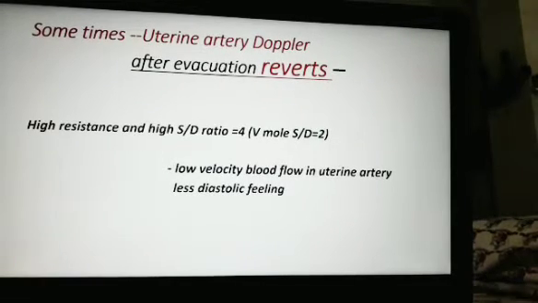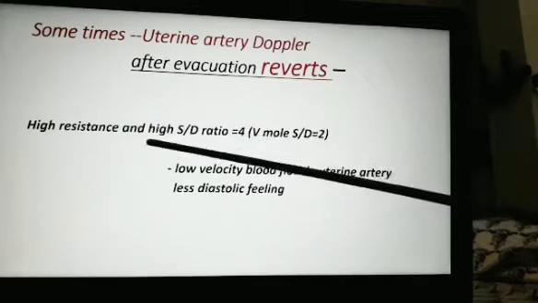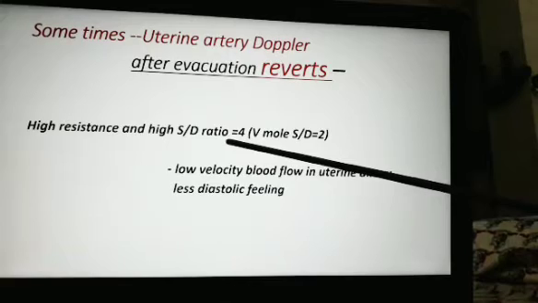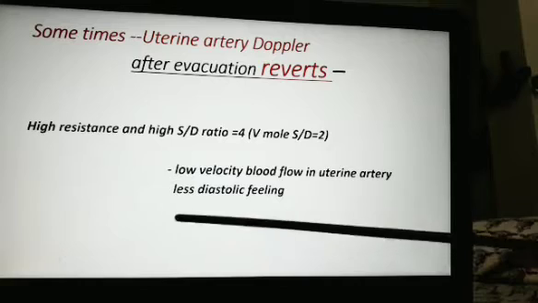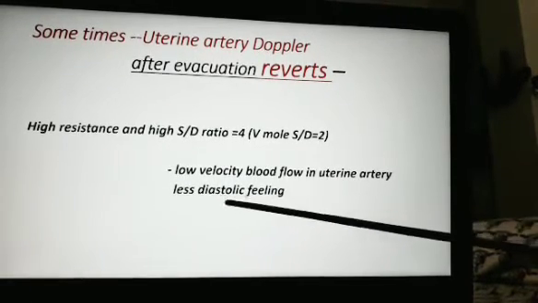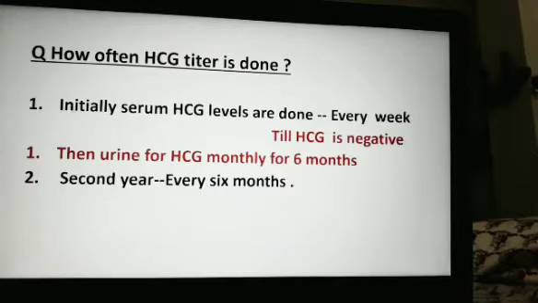Sometimes uterine artery Doppler can also help if serum HCG titer is not available. In these cases, after evacuation of mole, the uterine artery Doppler will show high resistance and high SD ratio. It will be 4. Before evacuation, it will be 2. And there will be low velocity blood flow in the uterine artery with less diastolic filling. So it can be an alternative for HCG titer in case the titer is not feasible because of economic problems.